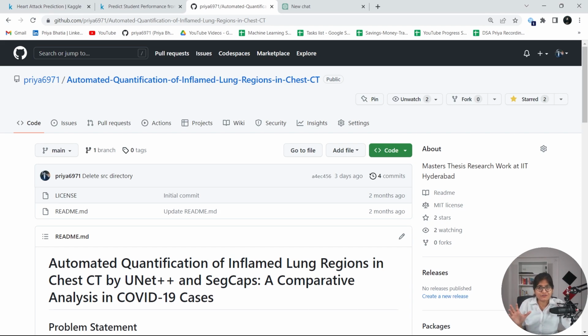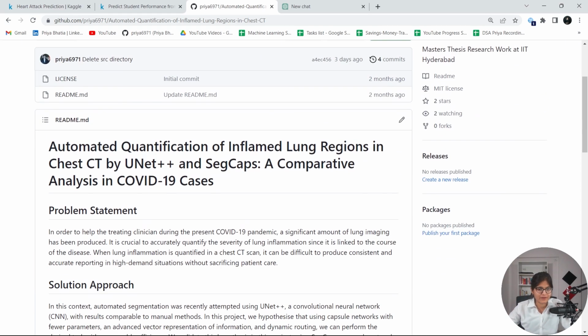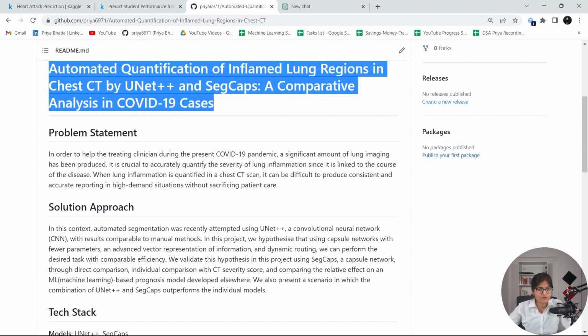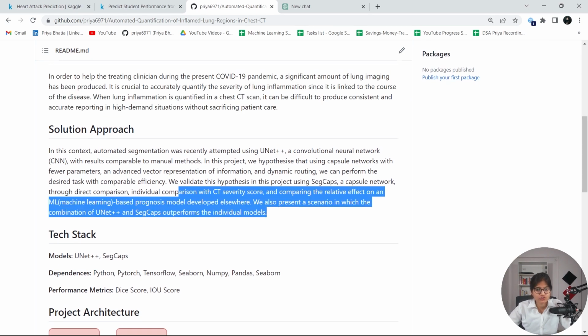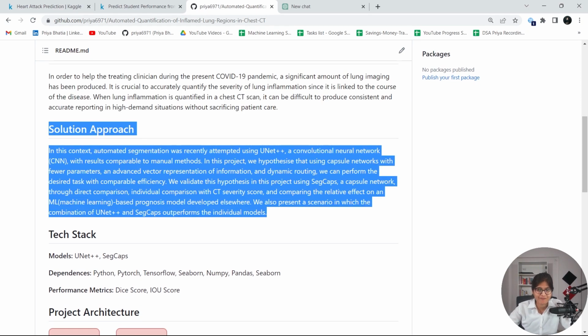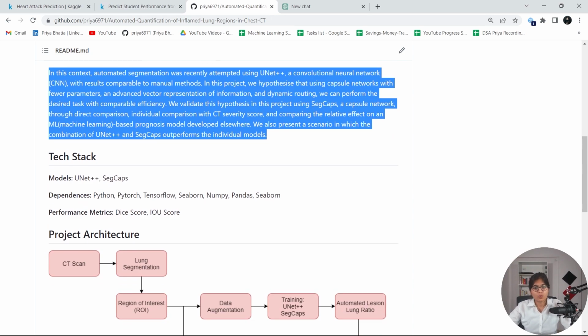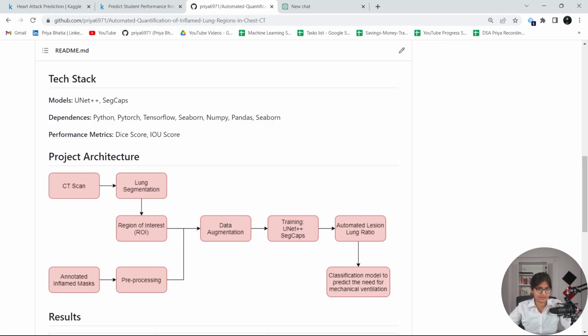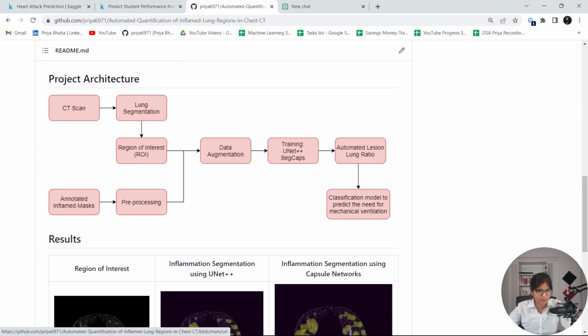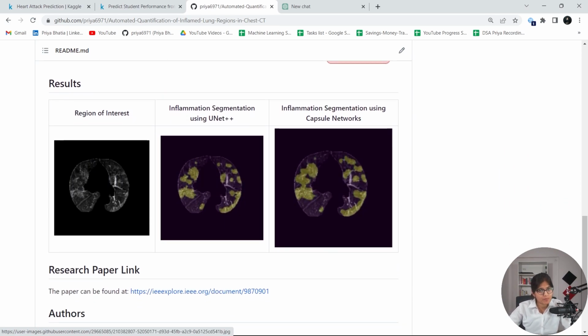Then apart from this, the important file is a readme file where there is a heading of your project, a proper problem statement of what problem you have solved in that project, the solution approach, like what kind of models you have applied and why, what tech stack you have used, and what project architecture you have used to solve your problem statement. And finally, the most important thing is the result that you will be able to get.